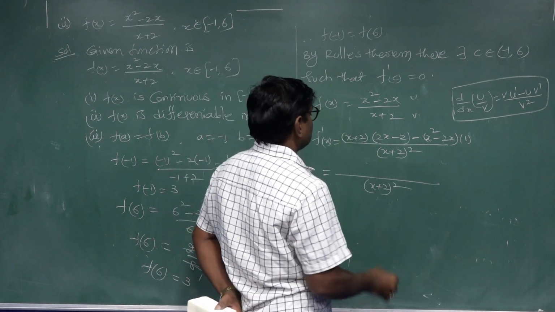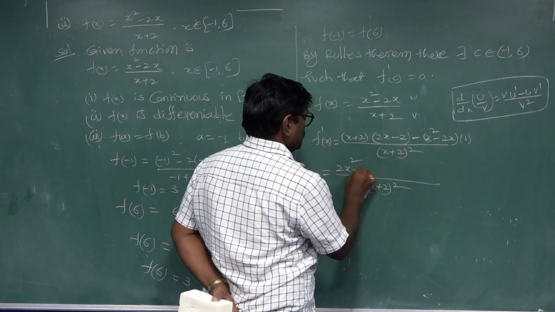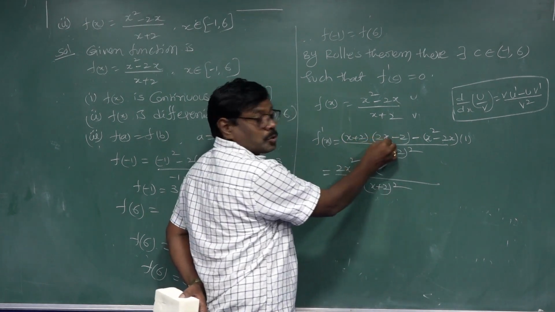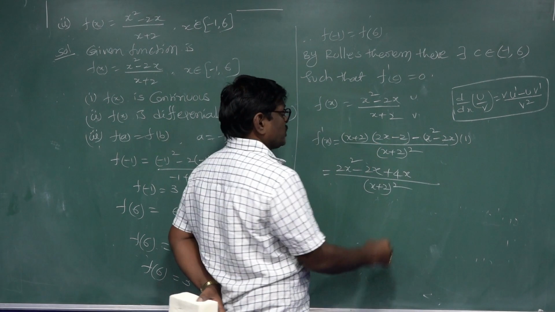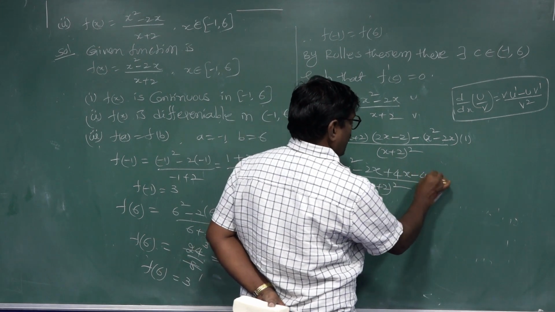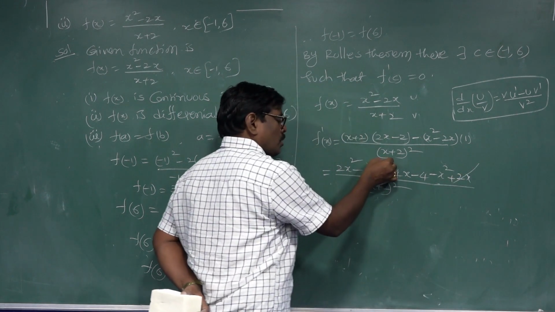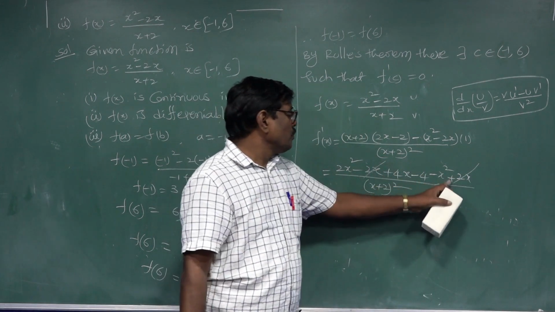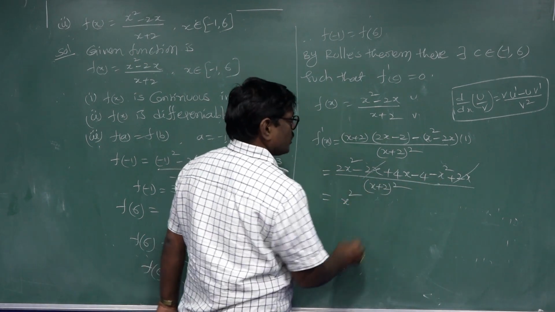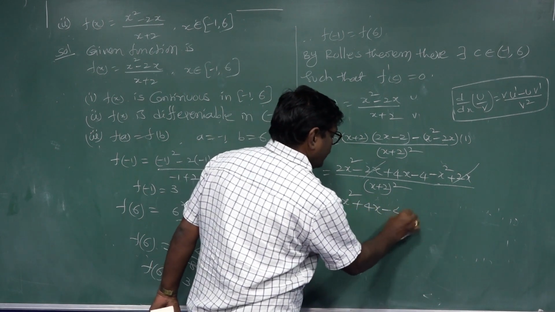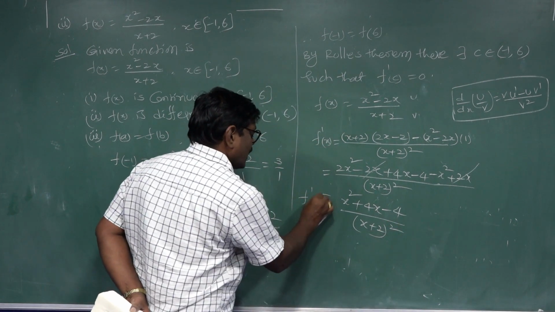Expanding: 2x square plus 4x minus 2x minus 4 minus x square plus 2x. The minus 2x and plus 2x cancel, giving x square plus 4x minus 4 by (x plus 2) whole square. This is f dash x.